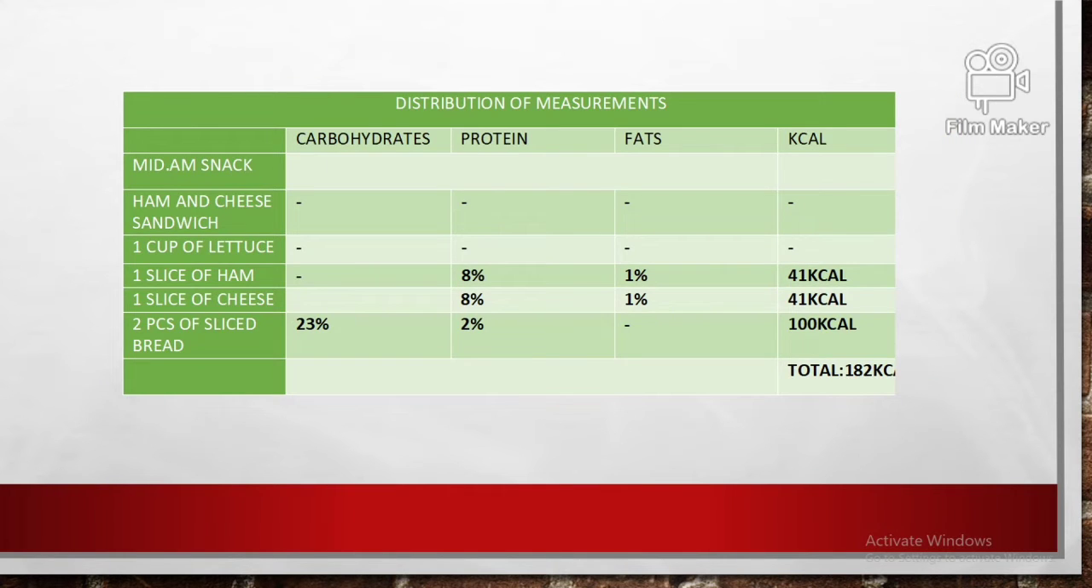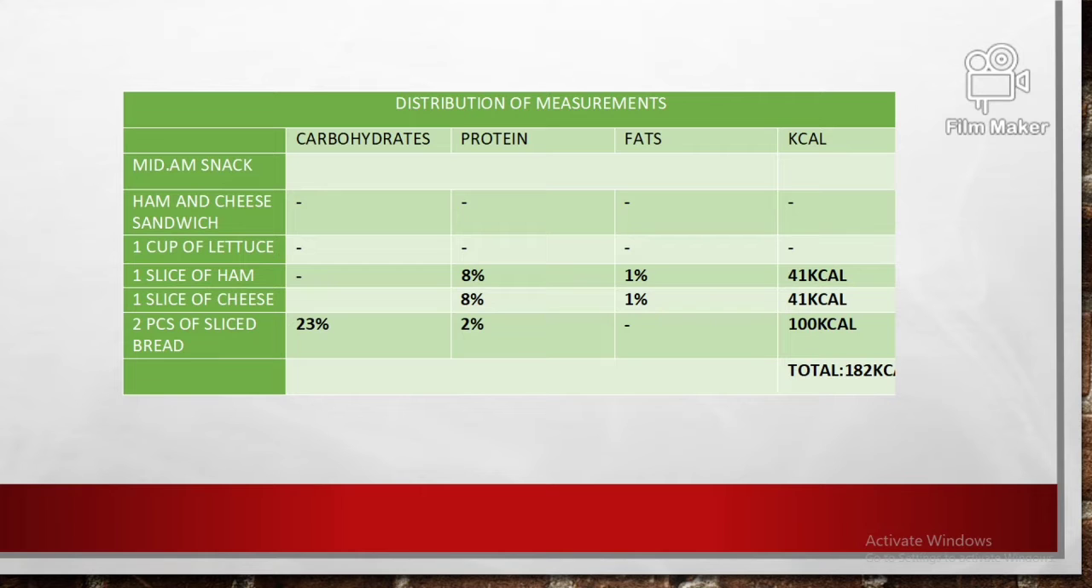For the distribution of measurements for his mid-AM snack, he will be having a ham and cheese sandwich. For the 1 cup of lettuce, there will be no distribution of measurements for it. For the one slice of ham will be 8% for the protein and 1% for the fats. The total kcal will be 41 kcal for the one slice of ham. For the one slice of cheese will be 8% for the protein and 1% for the fats. The total kcal of the one slice of cheese will be 41 kcal.